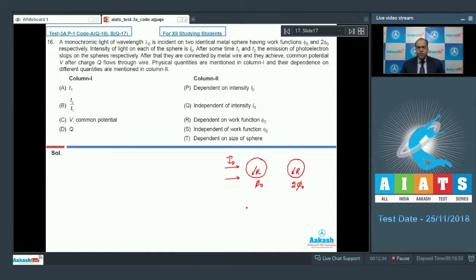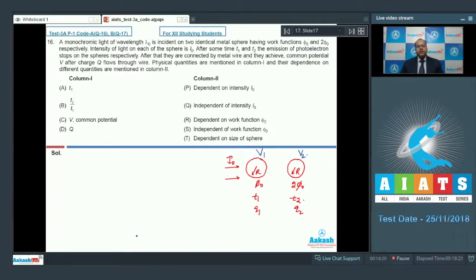Suppose after time T1, due to the photoelectric emission, the charge Q1 appears on the surface of the first sphere and the photoelectric emission will stop. Similarly, after time T2, the charge appearing on the second sphere is Q2 and at that moment further emission of photoelectrons stops. Let at these instants the potential appearing on sphere 1 be V1 and on sphere 2 be V2.